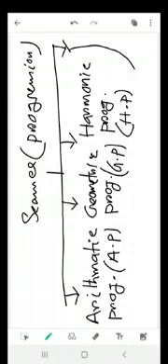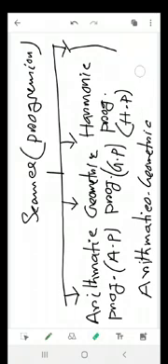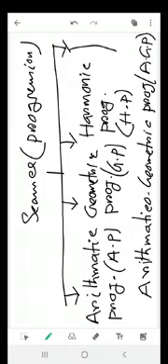And another one is there. I am writing here, you just write beside this in your copy. Arithmetico-geometric progression. This is known as AGP. This is the combination of arithmetic progression and geometric progression.